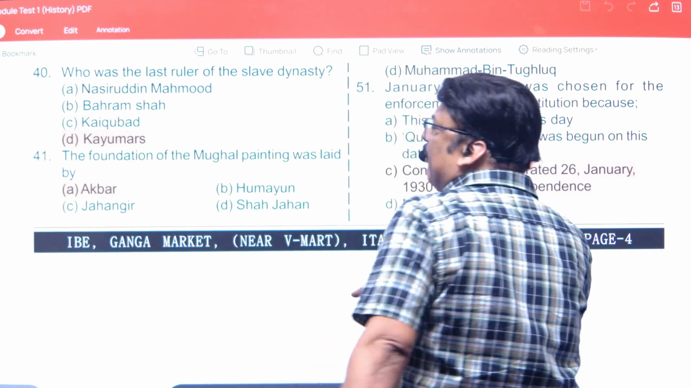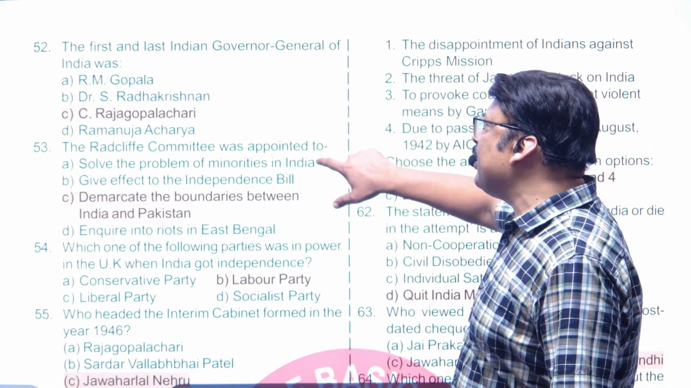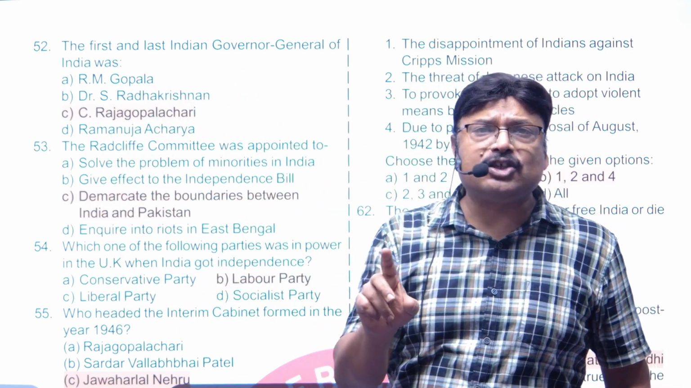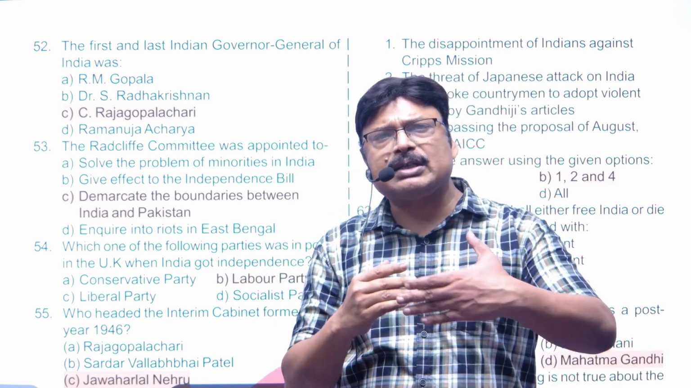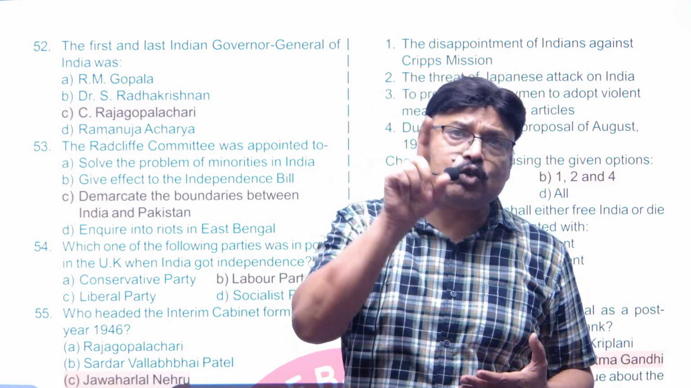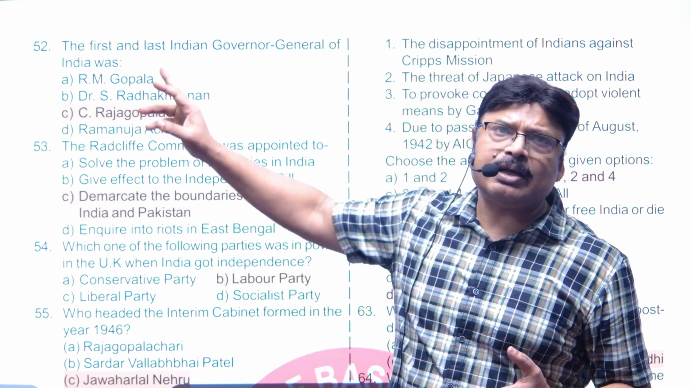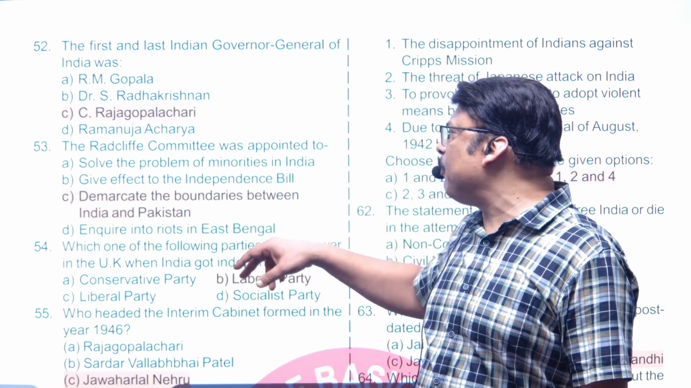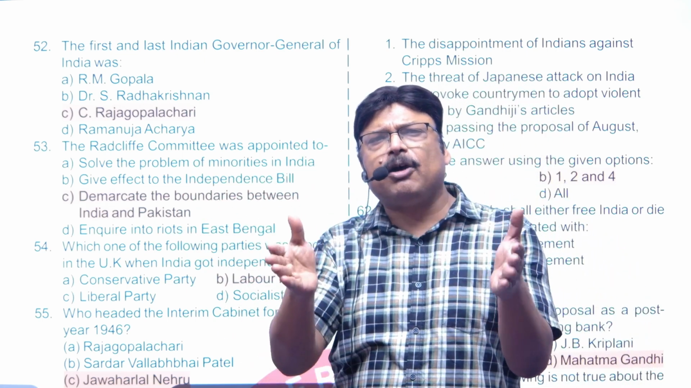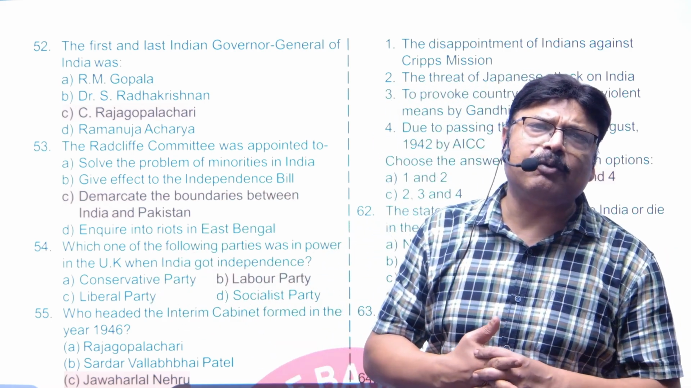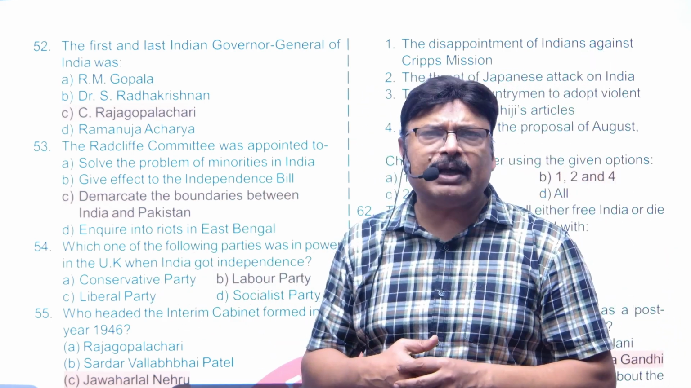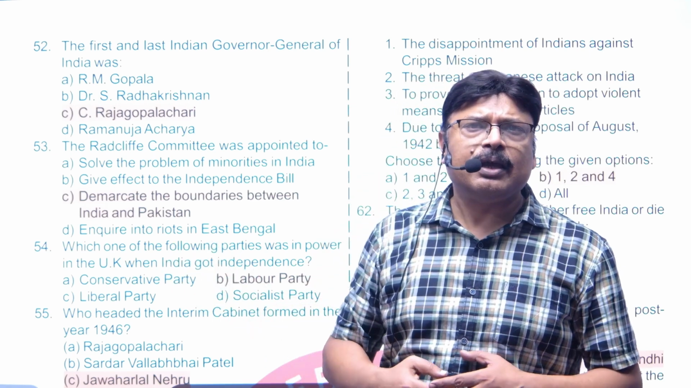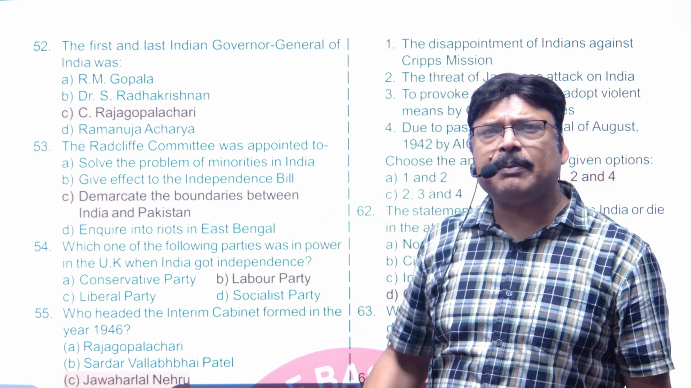Now we will talk about the 52nd question, and the 52nd question says, the first and last Indian Governor General was, now C. Rajgopalachari can be considered, he was the last Governor General of India and was the first Indian to become the Governor General. That's why Rajgopalachari is the answer for this one. Next one is, the Radcliffe Committee was appointed to, obviously, for demarcating the border of India and Pakistan. Mr. Radcliffe, who was a justice there in London, he was called to do so and was just given the time of 6 weeks to complete his assignment of demarcating India-Pakistan border.